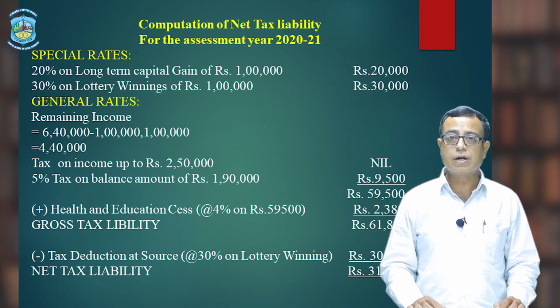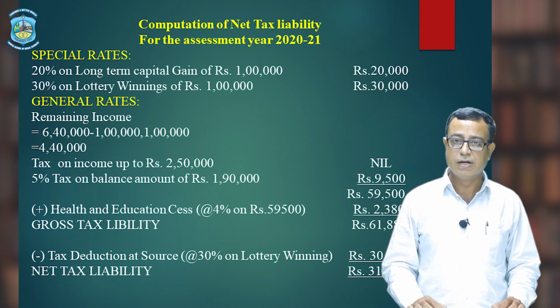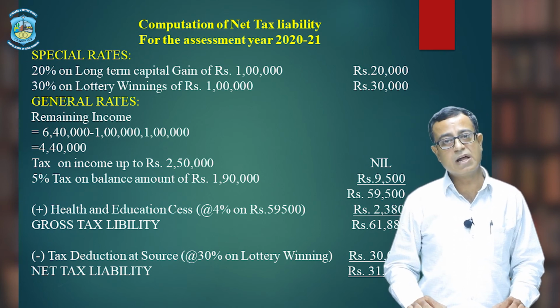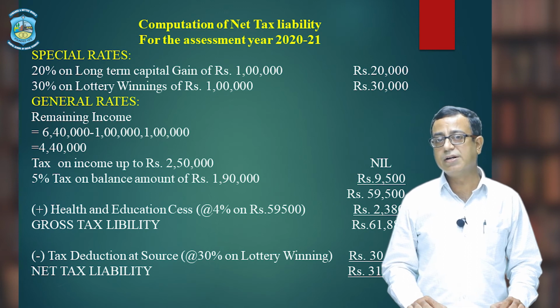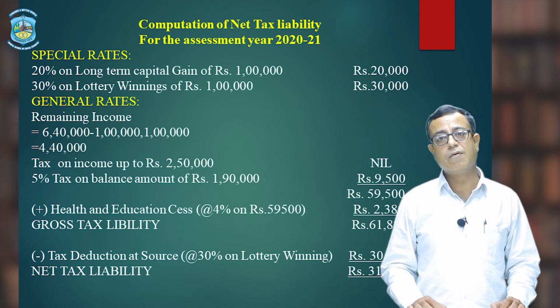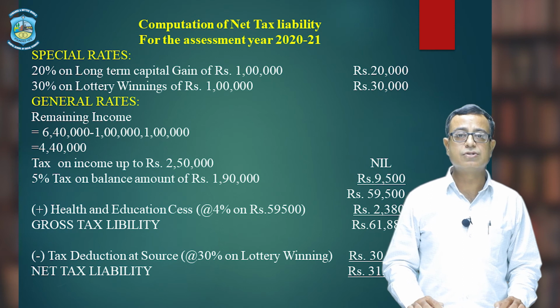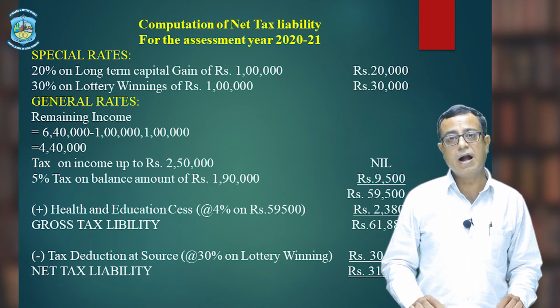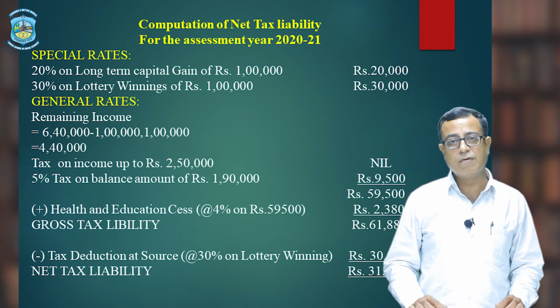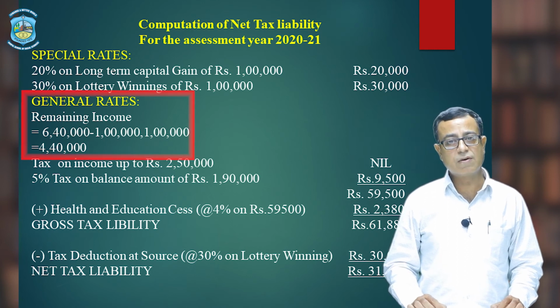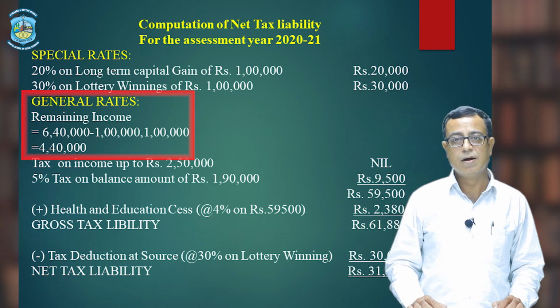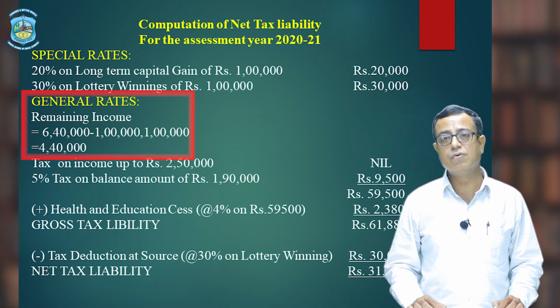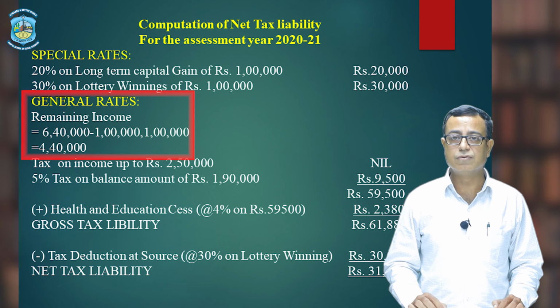So, out of the total income of 6 lakh 40,000, total income of Mr. Sharma is 6 lakh 40,000. We already charged tax on long term capital gain of 1 lakh. We also charge tax on casual income, lottery winning 1 lakh. So, remaining untaxed income, balance income of Mr. Sharma will be 6 lakh 40,000 minus 1 lakh minus 1 lakh, that will give you 4 lakh 40,000.